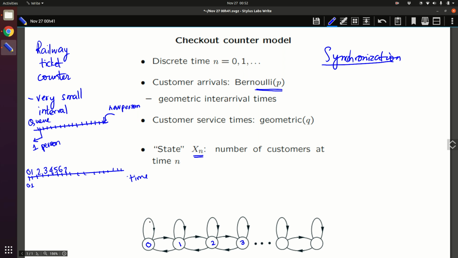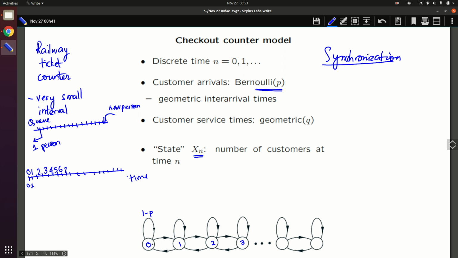That means there are no customer arrivals. This happens with probability 1 minus P, where P represents the probability that a customer arrives. When there is nobody in the queue, there is no customer service, so you cannot go from here to -1. That's not possible. The railway ticket issuing person cannot do anything until there is a customer. So this is the state.